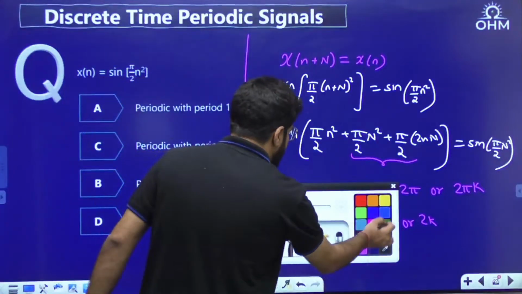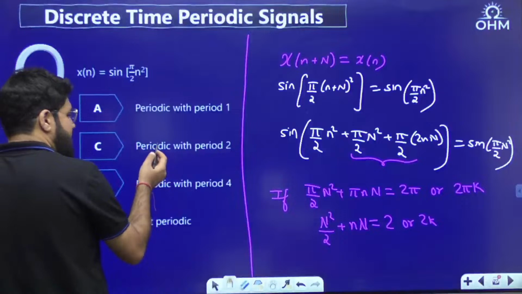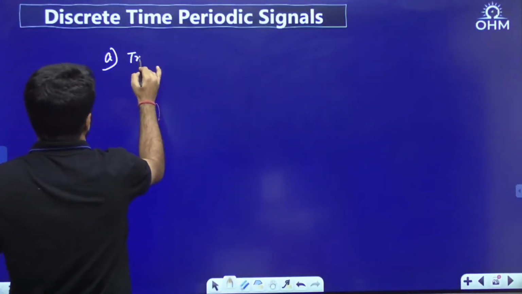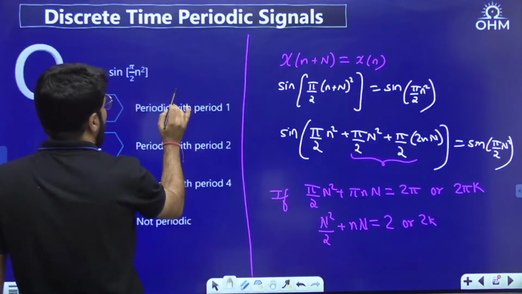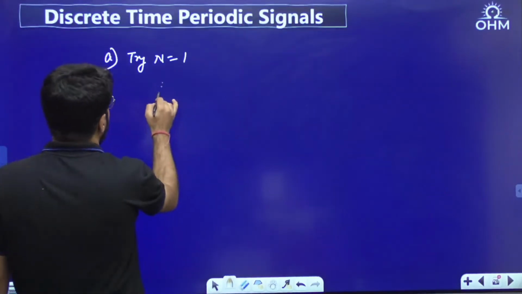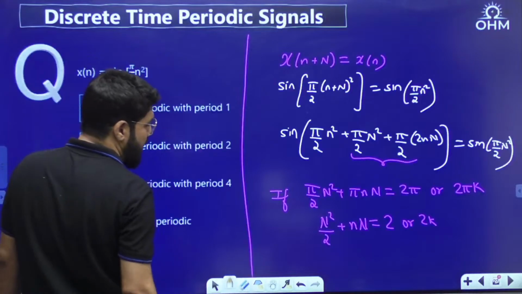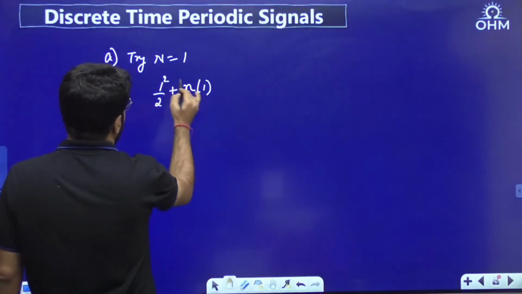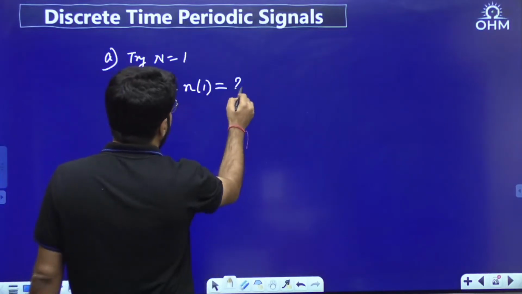Now let's take option A. Let's assume the time period N equal to 1. So N square by 2 plus n becomes n plus half. Can it be a multiple of 2?